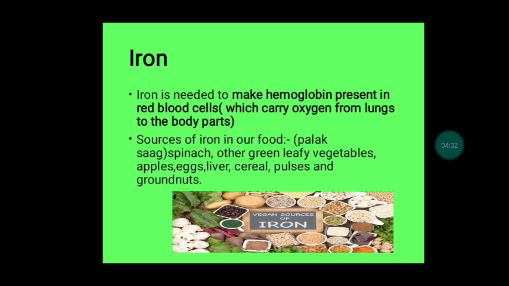And the function of the red blood cell is to carry oxygen from the lungs to the other parts of the body. And the sources of iron in our food are palak, which we can easily purchase, the green leafy vegetable, apples, eggs, liver, cereal, pulses and groundnuts.